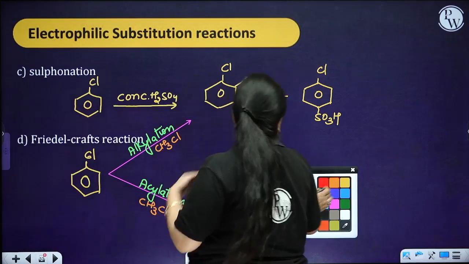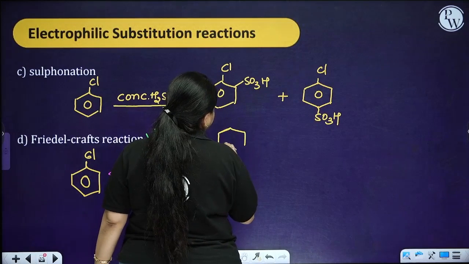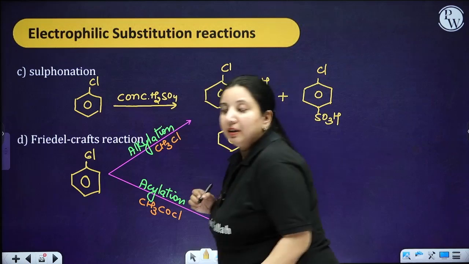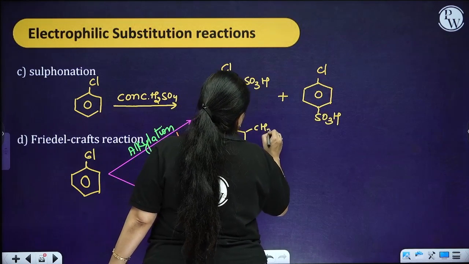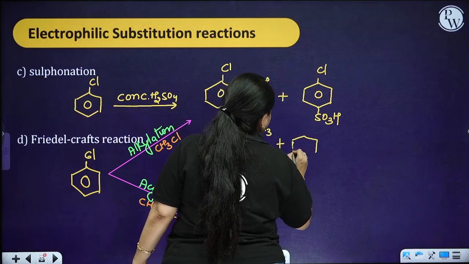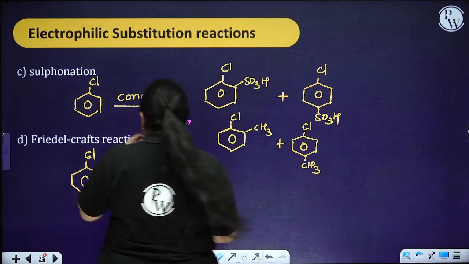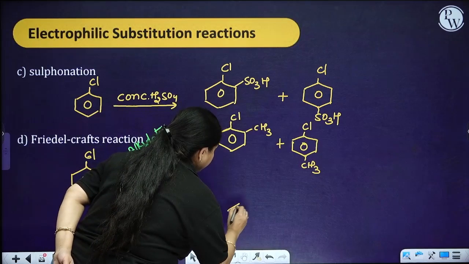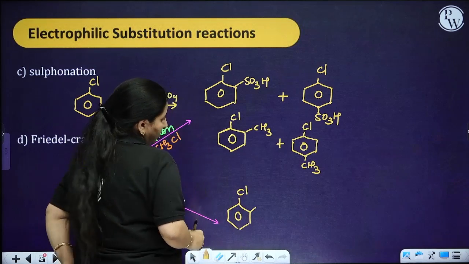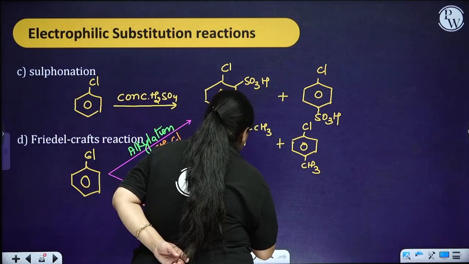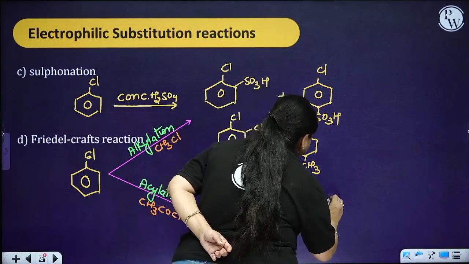So what is going to be my products then? So if it is going to be alkylation, alkylation means what? That your alkyl group is going to come and connect. So again the ortho and the para position. And if I talk about the acylation, the acetyl group is going to come and connect.